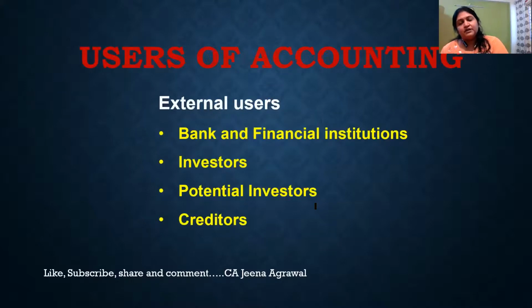Now, the next topic which we have to study is users of accounting. Now we have learned what is accounting, what is the definition, what are the merits, demerits. Now let us see who uses this accounting. So the users can be external as well as internal. In external users, the banks will come. Bank has to give you a loan. You have applied for it. So first thing the bank will ask, give us 3 years of balance sheet, give us 3 years of profit and loss account, give us your project report. So all these things will be done in accounting, and that will be used by the banks.